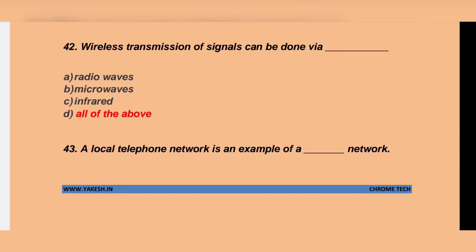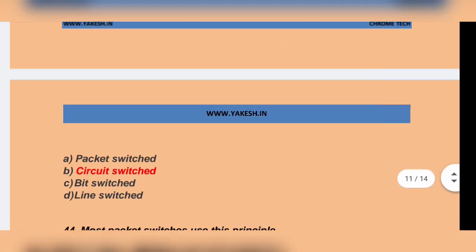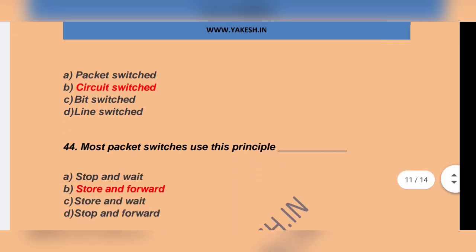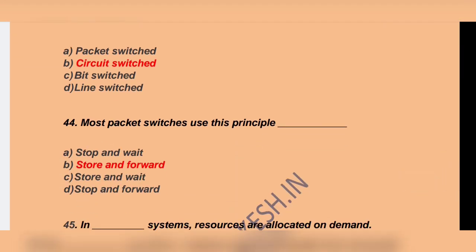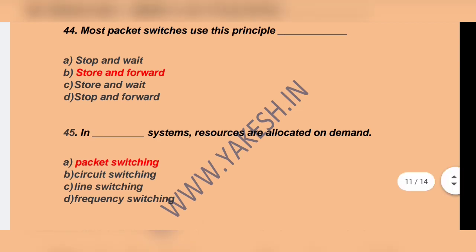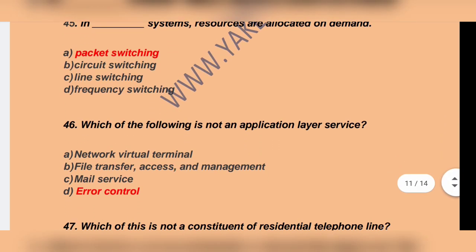A local telephone network is an example of dash network. Option B. Circuit switch is the correct answer. Most packet switches use this principle. Option B. Store and forward. Next question. In dash system, resources are allocated on demand. Option A. Packet switching is the correct answer. Which of the following is not an application layer service? Option D. Error control.